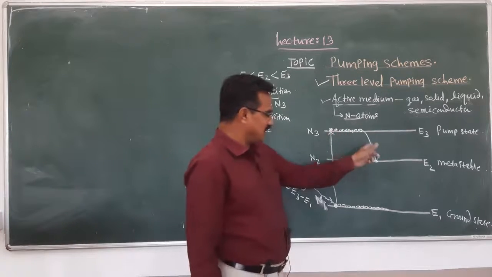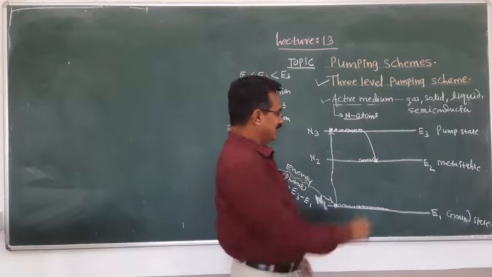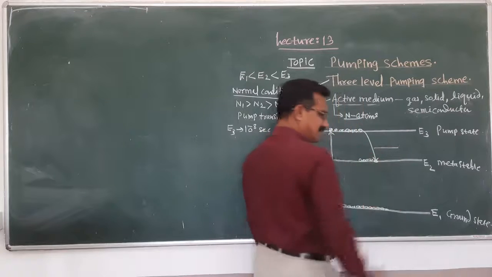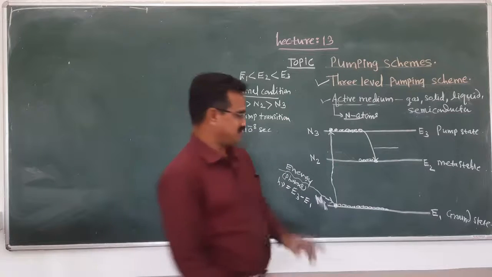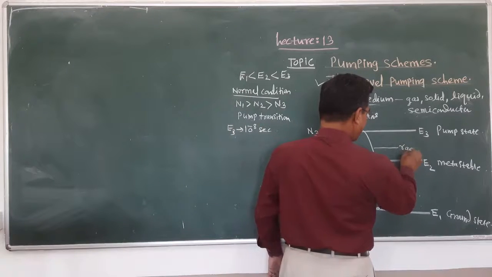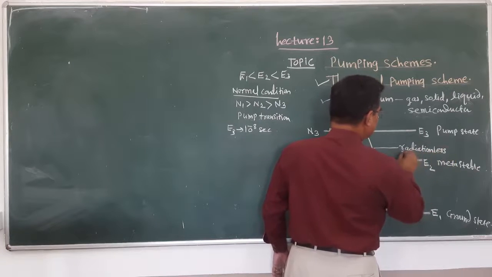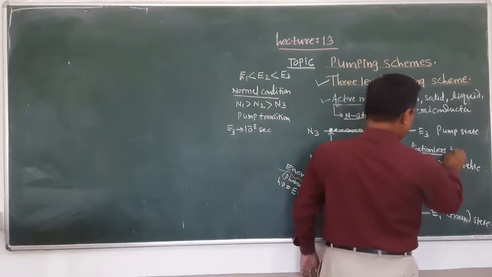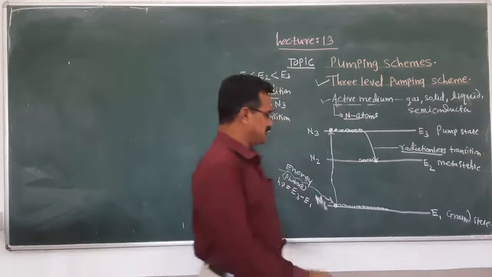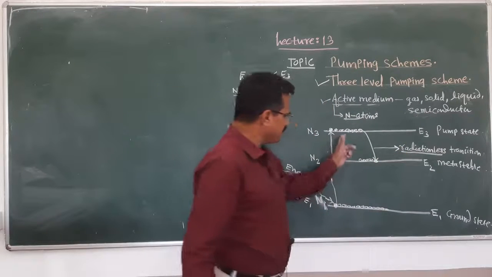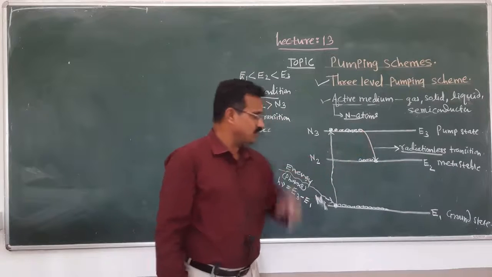When this atom comes back to the energy level E2, what will happen? It releases energy, but that transition is radiationless. Radiationless means this is a very fast decay from E3 to E2.